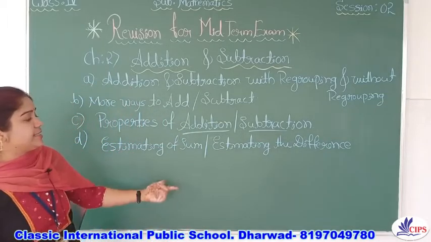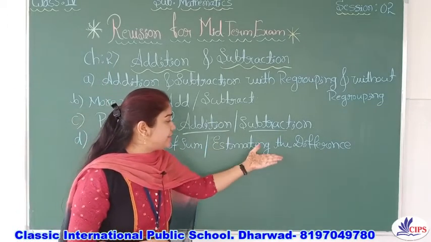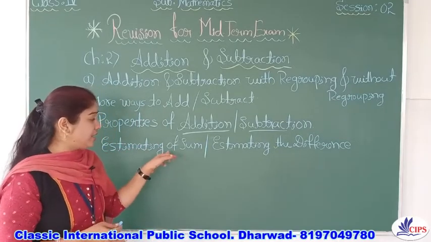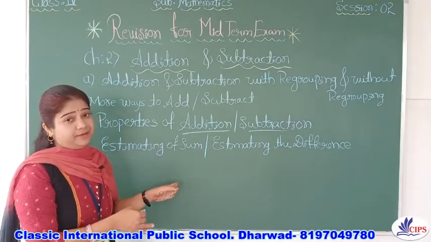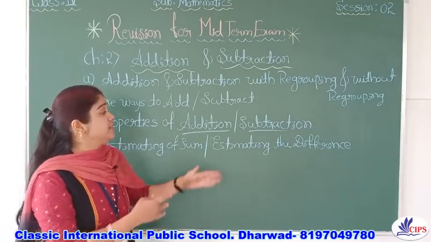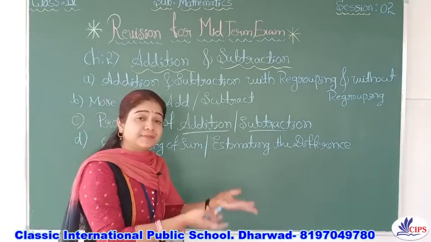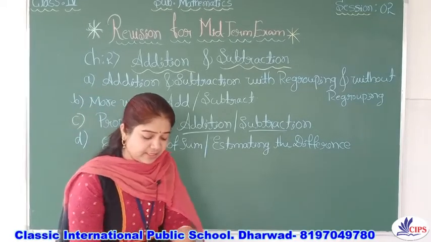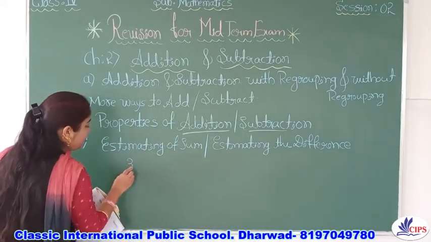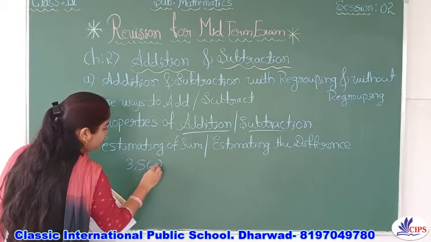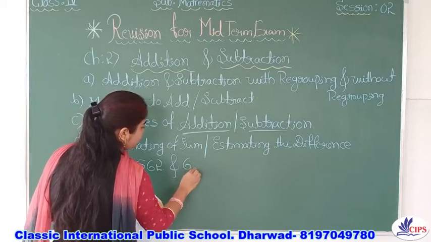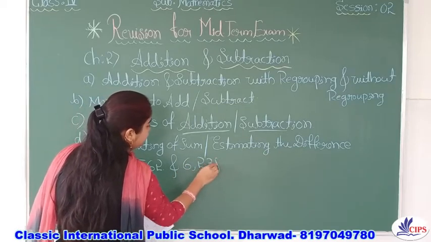Estimating the sum or estimating the difference, both concepts are the same. The only thing is here you are going to add the rounded numbers, and here you are going to subtract them. Let me give you one example. See here, 3,562 is there, and one more number, 6,238 is there.